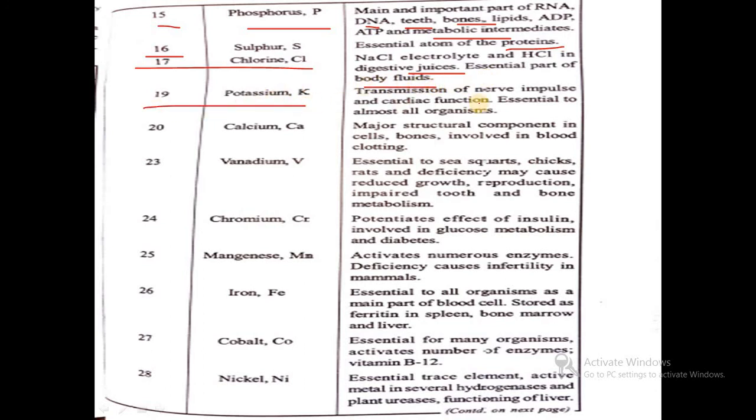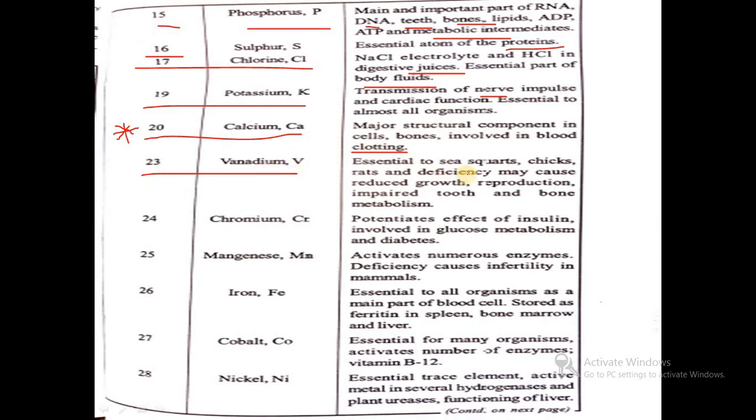Then what is the role of potassium? Potassium also functions like sodium, that is nerve signaling. Then atomic number 20, calcium, which has a very important role, as it is involved in blood clotting. In multiple choice questions they will ask which type of element is present in blood clotting. So calcium is the main answer.